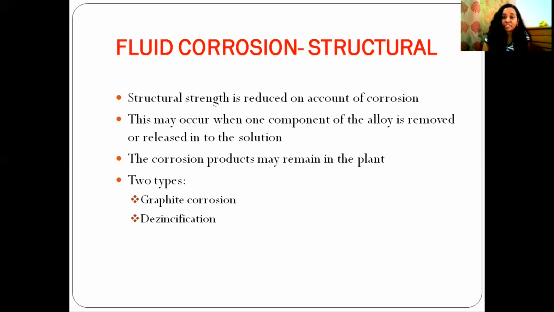Fluid corrosion structural is the next type of corrosion. In this case, the structural strength of the material is reduced due to this corrosion. This may occur when one component of the alloy is removed or released into the solution. The corrosion product also may remain in the plant. So this is structural related fluid corrosion. Structural fluid corrosion is of two types, graphite corrosion and dezincification.